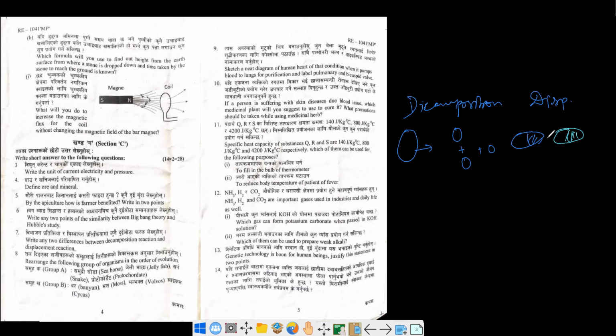Okay, so if these are the reactants, then the product might be like this. Some part will be displaced out and will be joining to another.